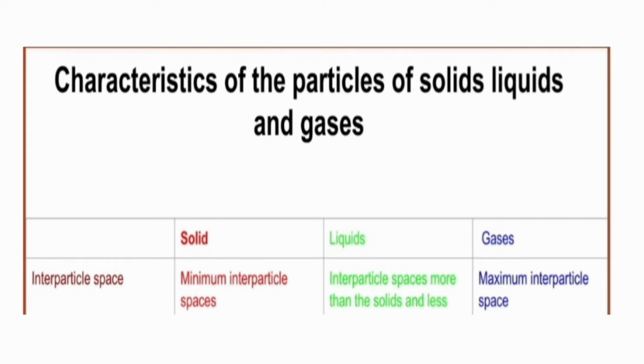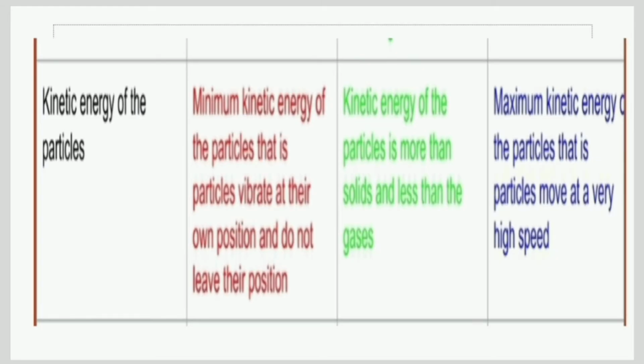The second characteristic we will talk about is the kinetic energy. Solids have the minimum kinetic energy. That means the particles possess the minimum kinetic energy. They only vibrate at their own position and they do not leave their position while moving or while vibrating. So it has minimum kinetic energy, whereas the gases have the maximum kinetic energy.